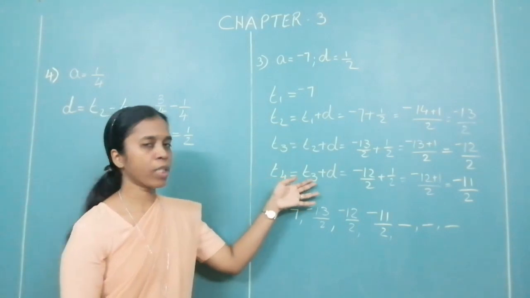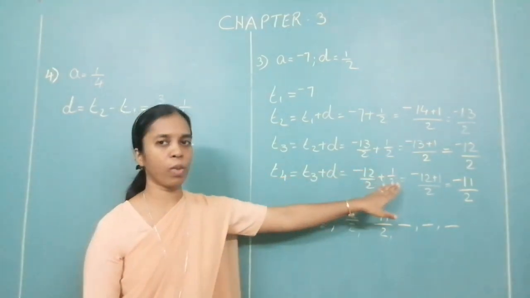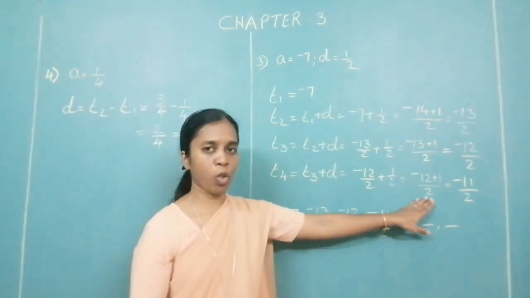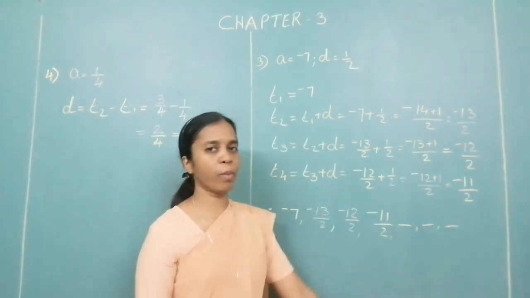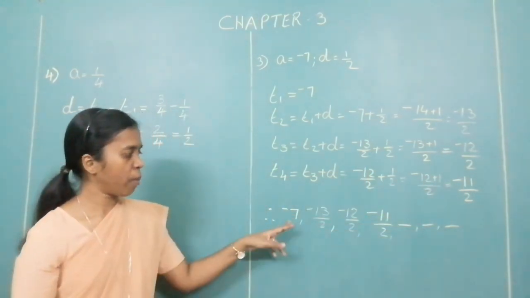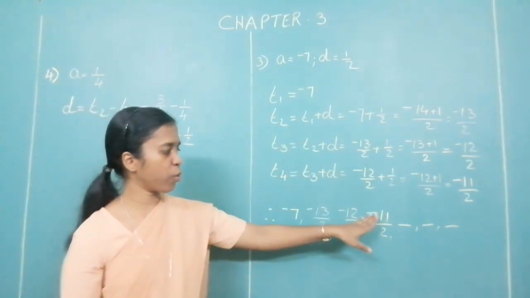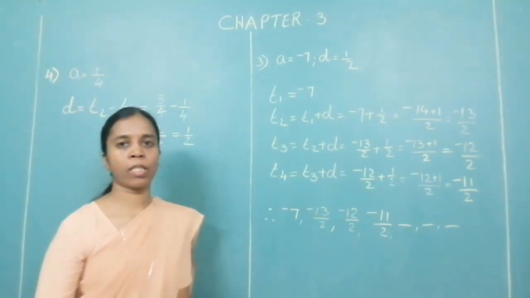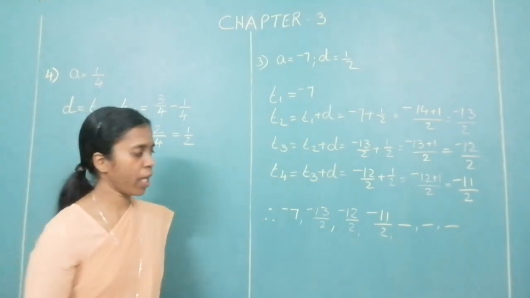T4 is equal to T3 plus D. T3 is minus 12 upon 2 plus 1 upon 2. The denominators are same, so that will be the common denominator. Minus 12 plus 1, minus 11 upon 2. Therefore, minus 7, minus 13 upon 2, minus 12 upon 2, minus 11 upon 2, and so on is the required sequence. This is the required AP.